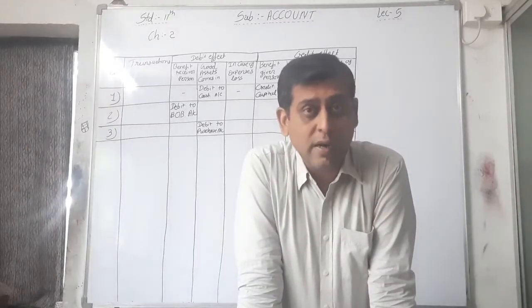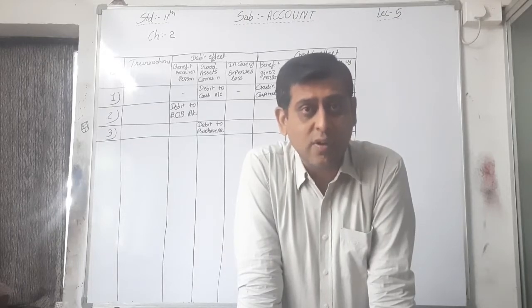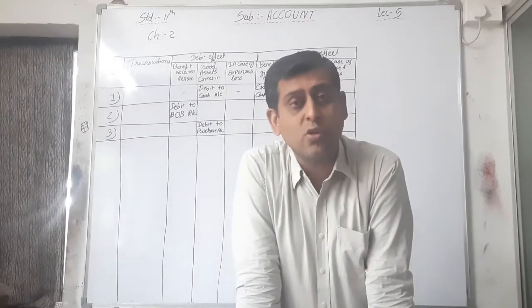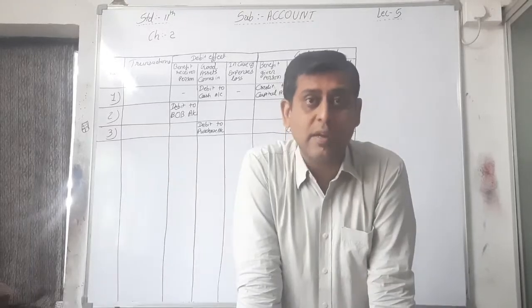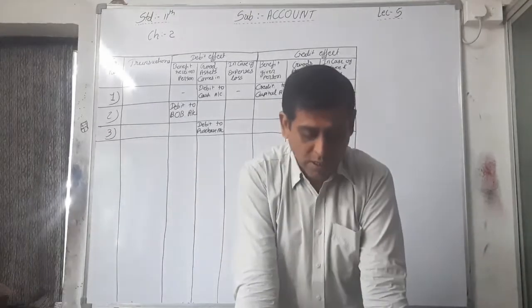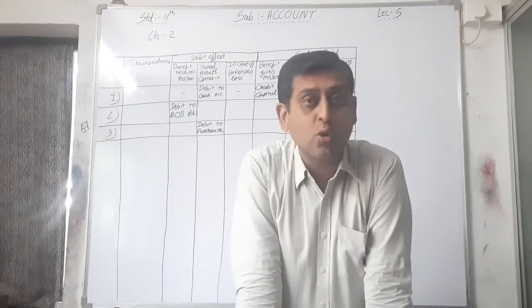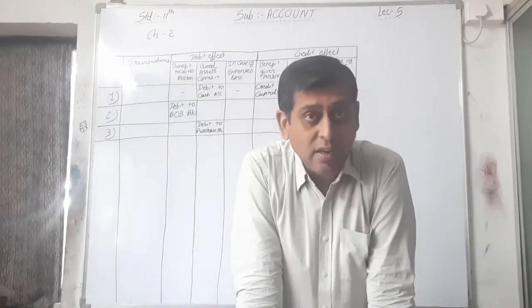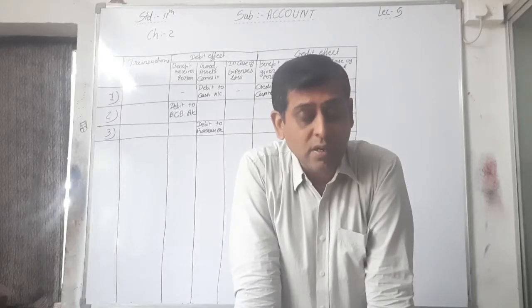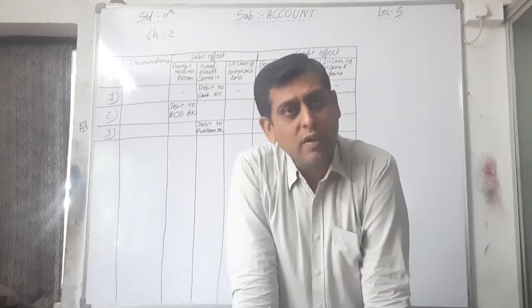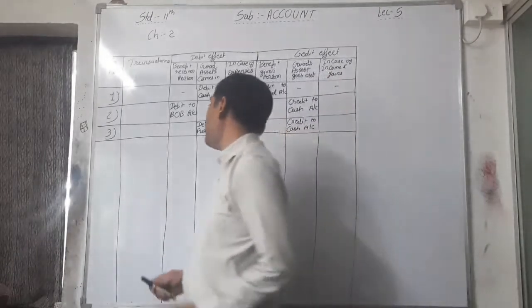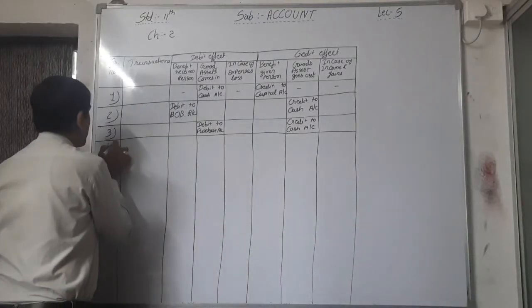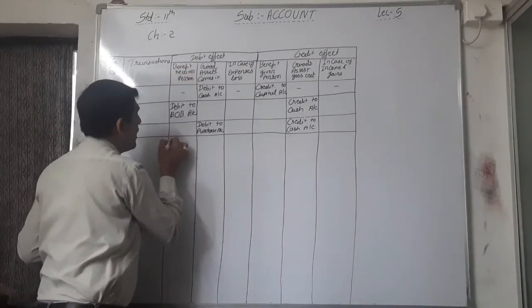When a firm name or party name or company name is given, and the word cash is not used, at that time it is a credit transaction. Here goods of rupees 6000 sold to Radha is a credit transaction, and here Radha is a personal account affected, benefit receiver. That's why we have to write for the fourth one, benefit receiver, debit to